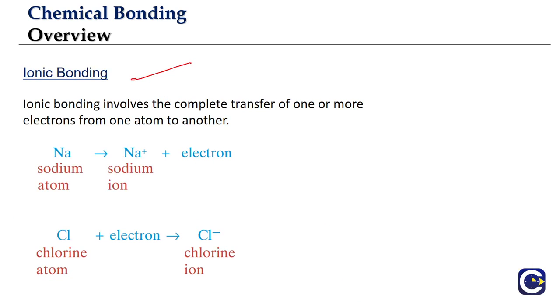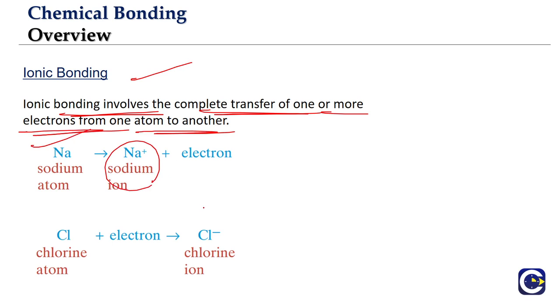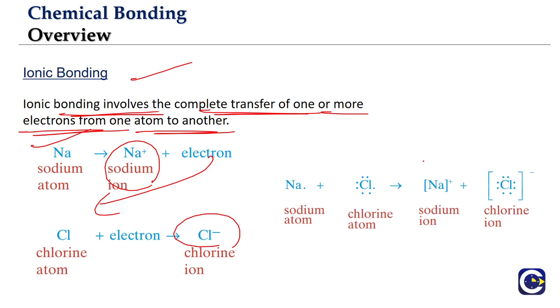So what is an ionic bond? It involves the complete transfer of one or more electrons from one atom to another. Like you look at it, what is happening? Sodium is losing an electron to form Na plus. The electron is taken by the chlorine to form what? Cl minus. Now the Na plus and Cl minus ions that are formed, right? This is positive, this is negative.